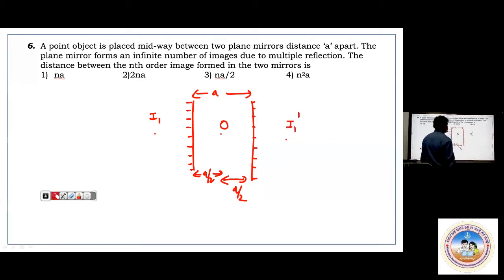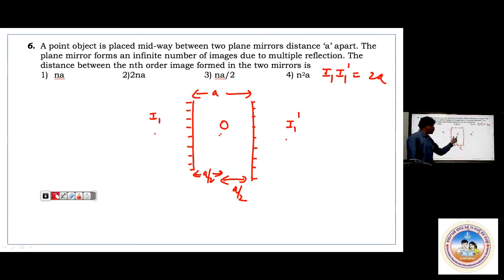Now what is the distance between these two images first? From here to here is A by 2, and from here to here is also A by 2. The distance between I1 and I1 dash is nothing but 2A. Observe, because the distance between the mirrors is A.